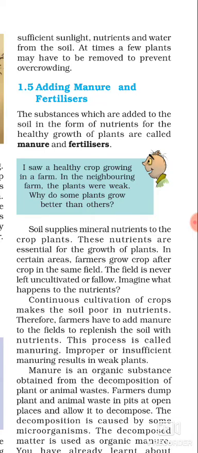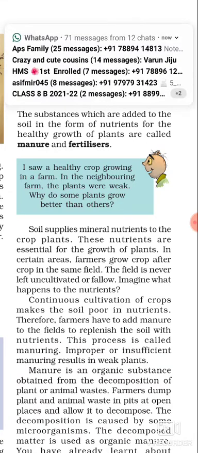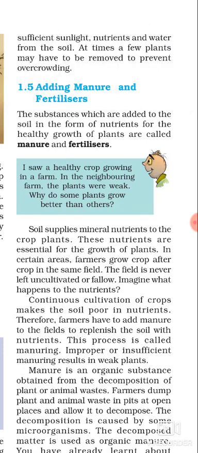So you know that many times farmers grow crops on the same field. What will happen if crops are grown one after another? The soil will become deficient in nutrients. If the soil is deficient in nutrients, the crop that is grown will not grow properly, and it will not give you produce that is good in quantity and quality. So it is very helpful to add manure and fertilizers, because they will replenish the soil with nutrients.